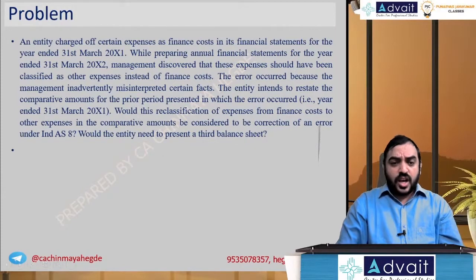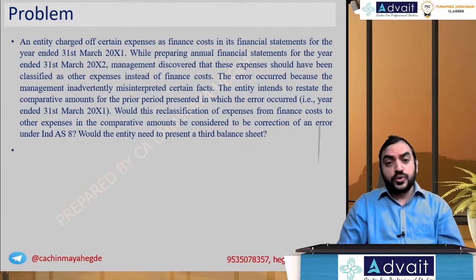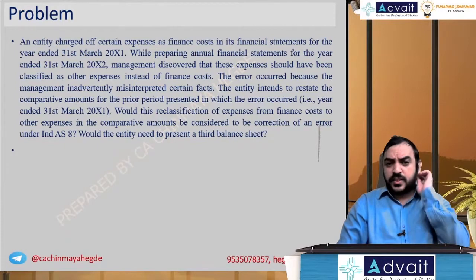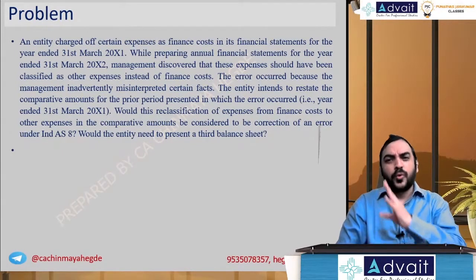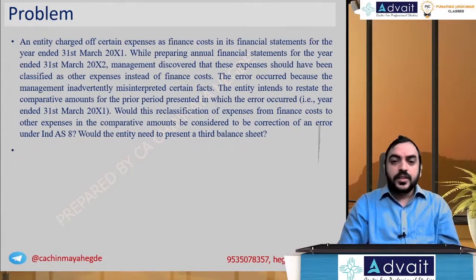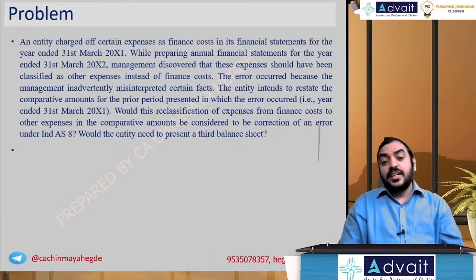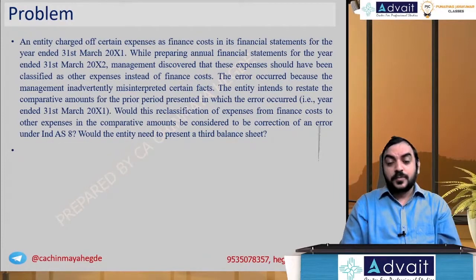An entity charged off certain expenses as a financial cost in the financial statements for the year ended 2001. Some expenses are charged off as financial costs, like interest, some commission, some loan processing fees. While preparing the annual statements for the year ended 31st March 2002, management discovered that these expenses should have been classified as other expenses instead of finance cost. So they thought it's a finance expense.